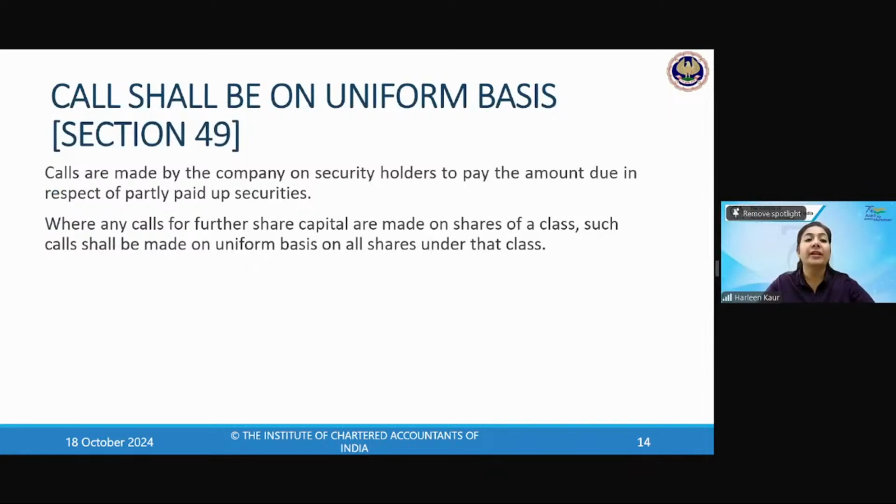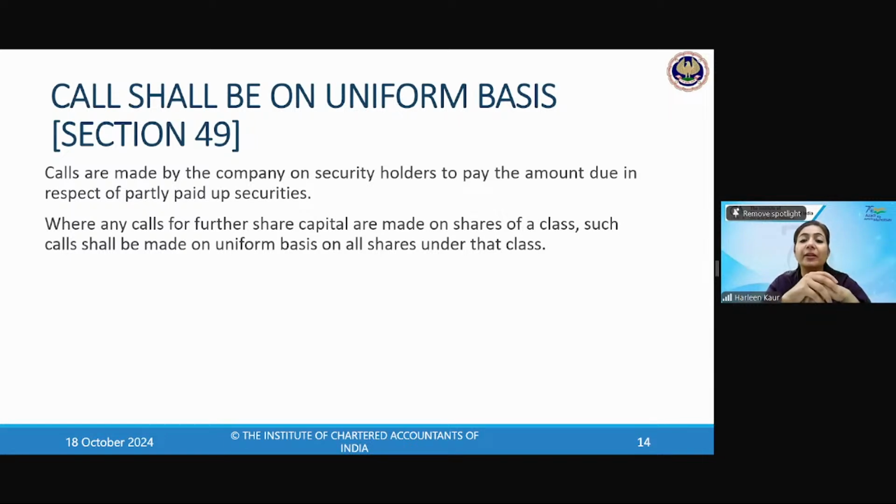Okay. Moving ahead, calls. Somebody has asked, what is pari passu? Pari passu charge means, beta, that you have to give them the same rating at par, means the way the equity shares are being taken care of, the same kind of preference has to be given to the other shares also. All right, Rishabh. We will do this word again in detail when we go to sweat equity shares.